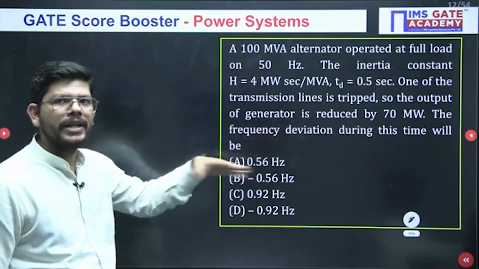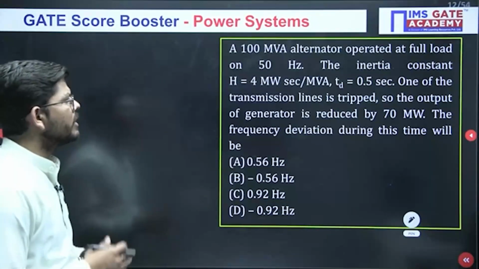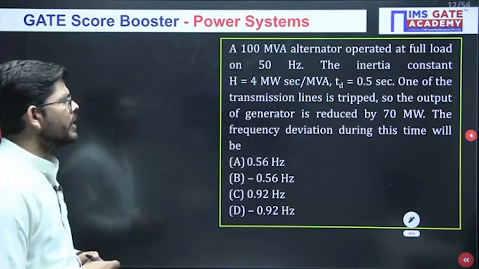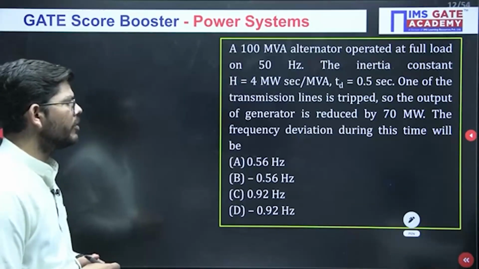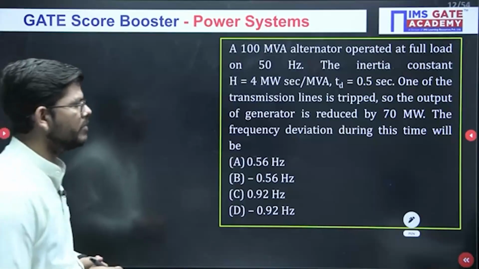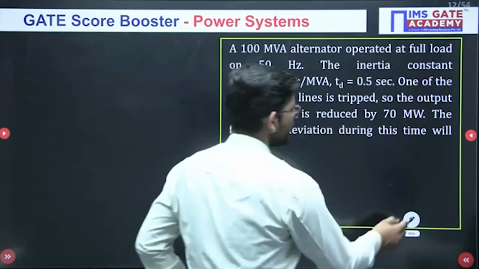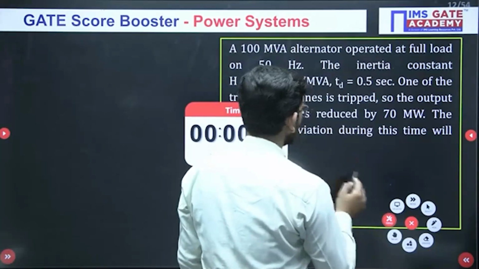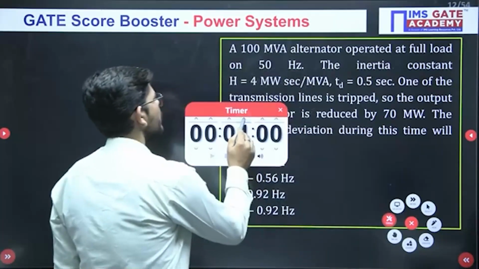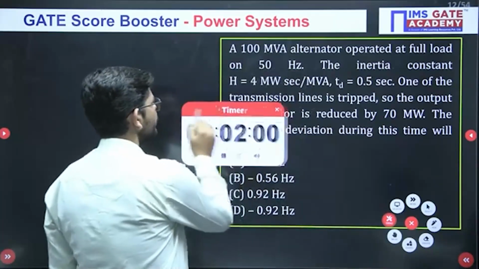So what is the remaining power that you have to see? What will be the frequency deviation during this time? This is what you have to calculate. I hope this is a very easy question, and you people can solve this. If you know the formula, you can solve it very easily.